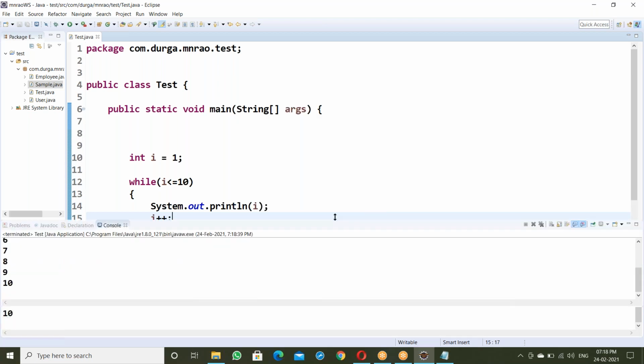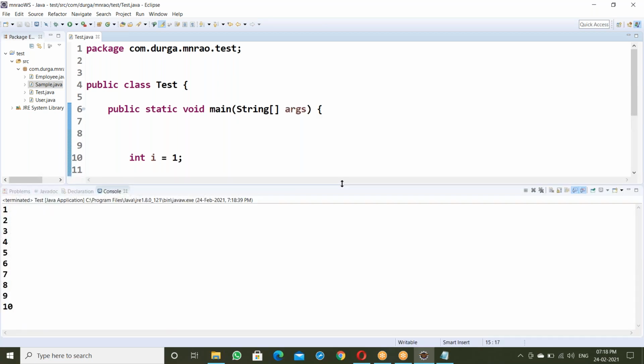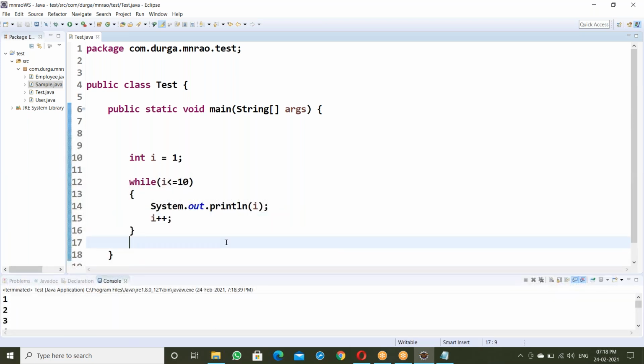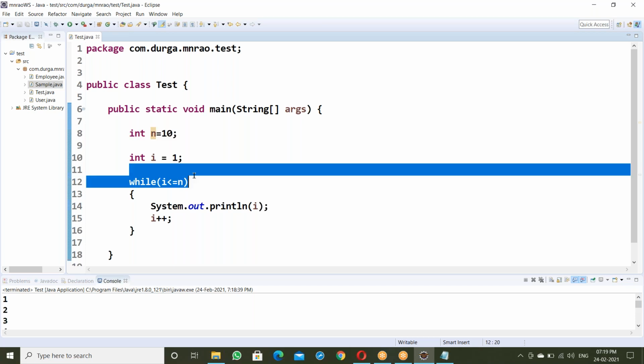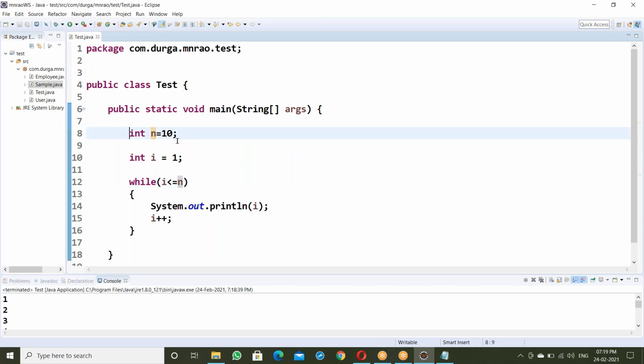Now I want to make this into a sum. Suppose we sum up to n. Suppose int n equal to 10, placing that n, so this is 1 to n. This n you can read from the keyboard also.